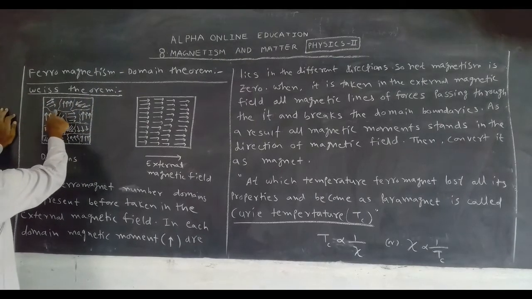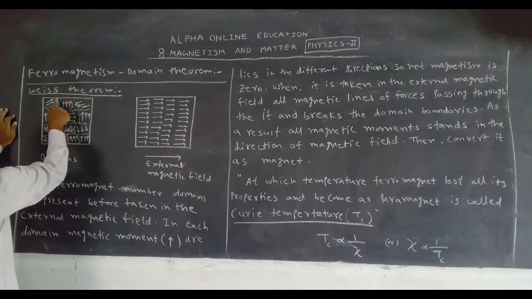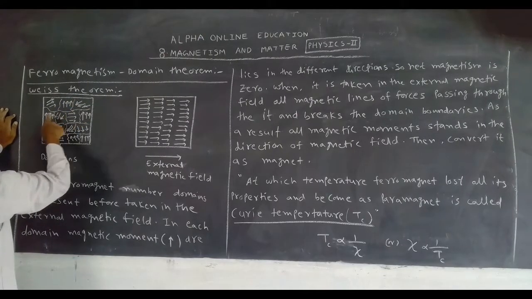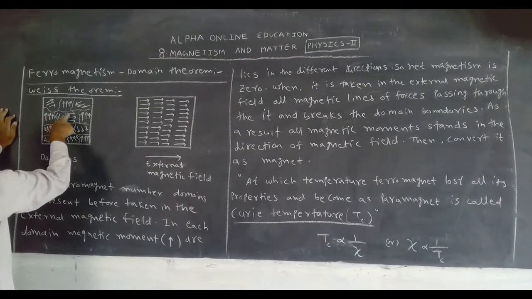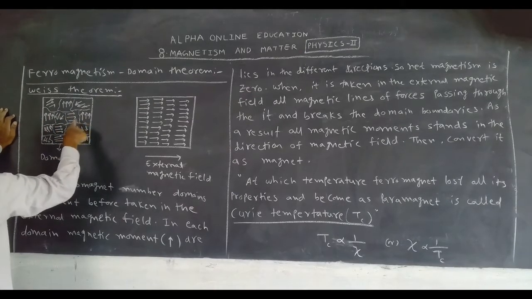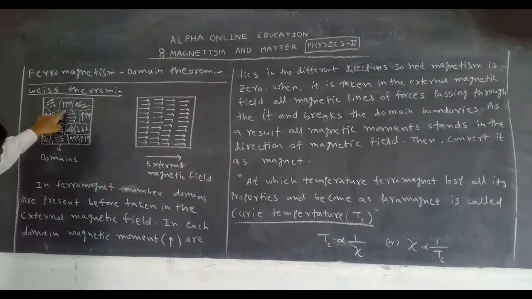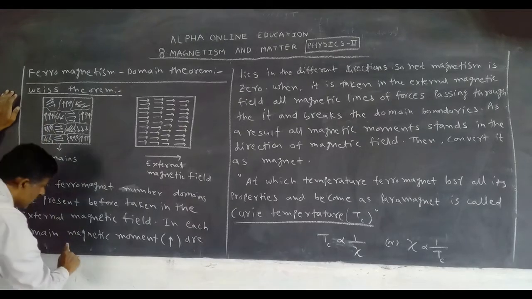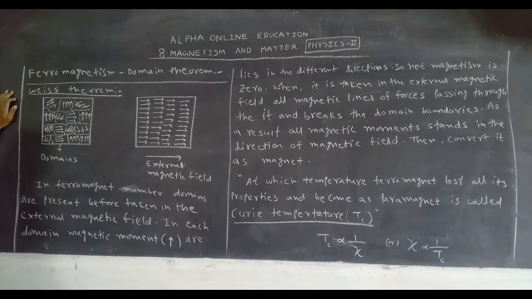Inside the ferromagnet, this is one domain, this is one domain, this is one domain. These all are the domains. What are the arrow marks? Arrow marks are magnetic moments. What is the symbol for magnetic moment? Capital M. See, these arrow marks are magnetic moments.